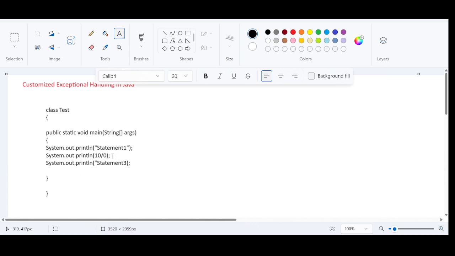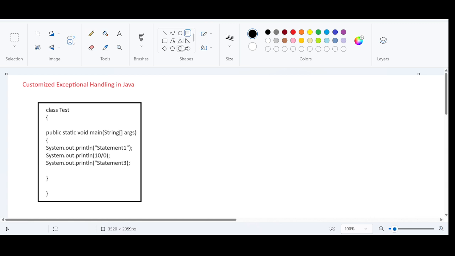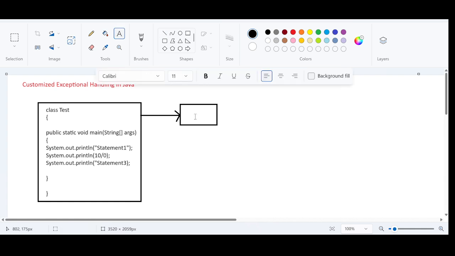So when I start compiling this code, this is the code that is written in Notepad. Just assume that this code is written in a Notepad, right? After this, I need to perform the compilation. For that, I need a compiler. What will the compiler do? The compiler will check for any errors. If the code is error free, it will generate a .class file. We know that already. The code is error free, so it is going to generate a .class file.